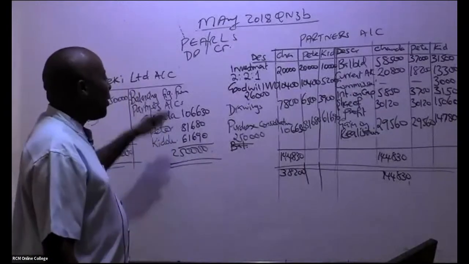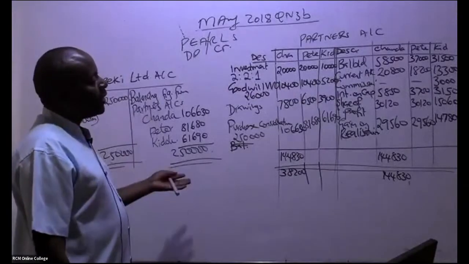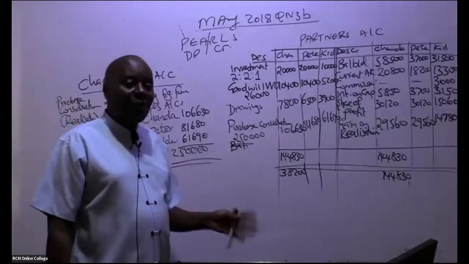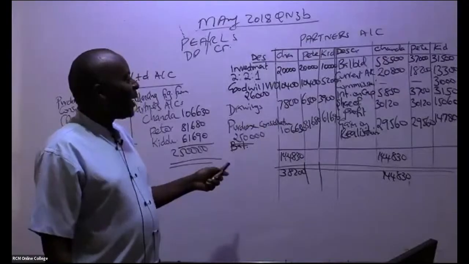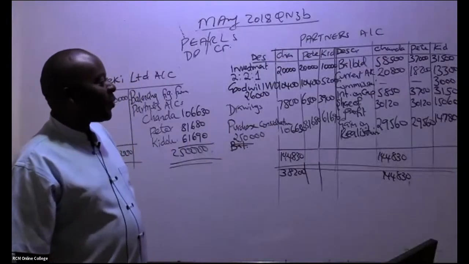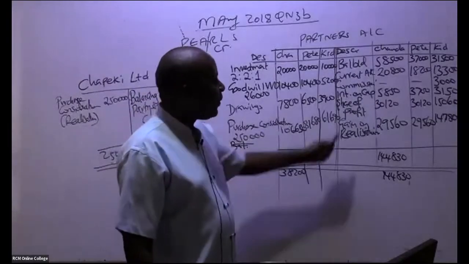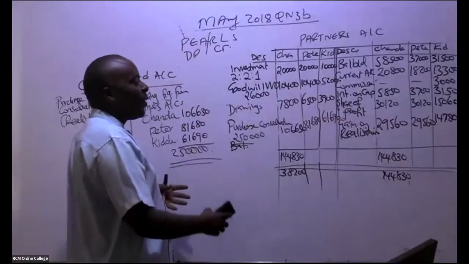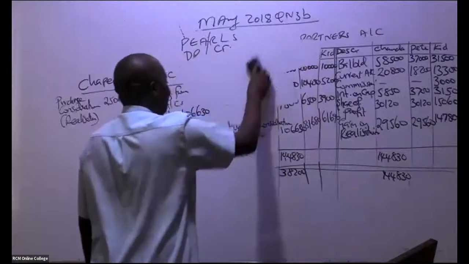Remember, in an exam, I don't want anybody to be excellent. If you go for excellence here, you will end up failing your paper. You're supposed to do all this in 37 minutes maximum. So there are things I expect you to be doing, like, for example, drawings. I have to get drawings very well. These I'll not even bother because in an exam I can't balance. Share of profits. First of all, the moment I do the appropriations account, I'll be able to get so many marks without even knowing what I'm doing.